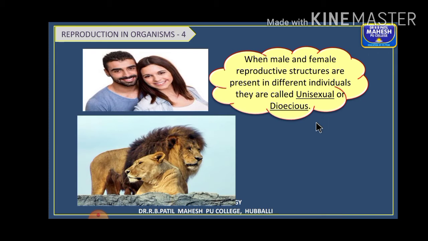Dioecious in the sense two animals are present, one male animal, one female animal. Lion you take, male lion, female lion, two different are present. Human beings, male and female. So we are said to be dioecious, or we are unisexual because having only one sex organ. So remember the differences between the two.